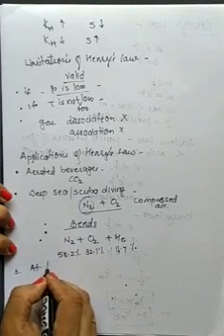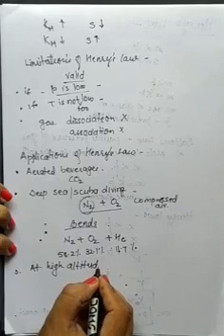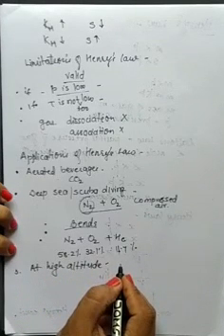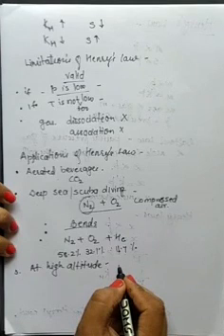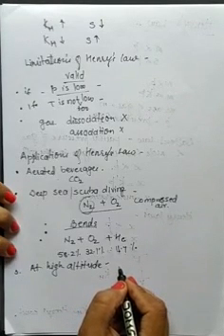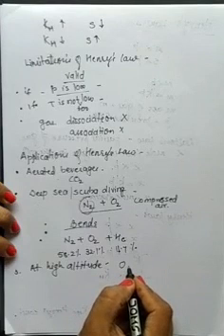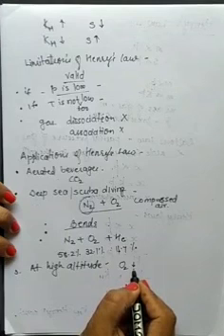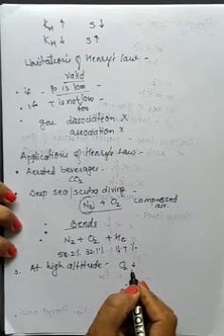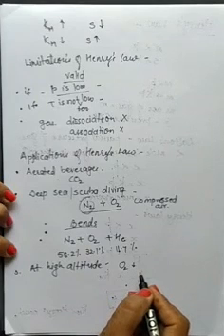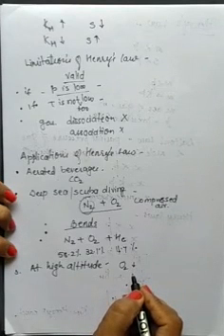So third is, at higher altitudes we'll find mountaineers or the people living on the mountains. So they are at higher altitudes. Blood contains less oxygen because at higher altitudes air pressure is lower. Due to lesser atmospheric pressure, the solubility of oxygen in blood is lesser. So the concentration of oxygen in blood is lesser.